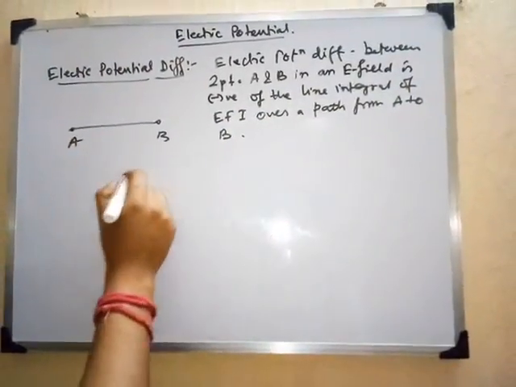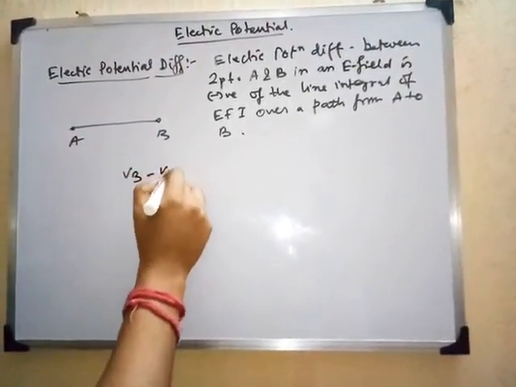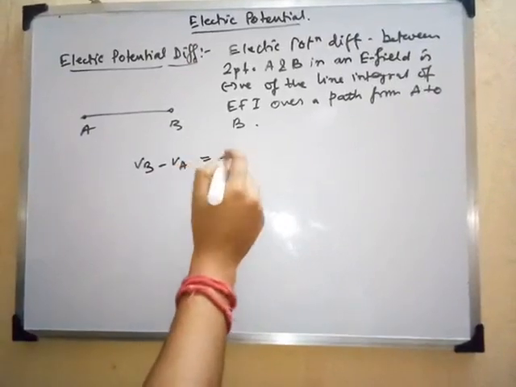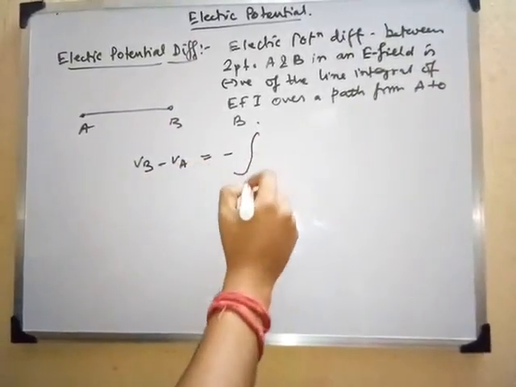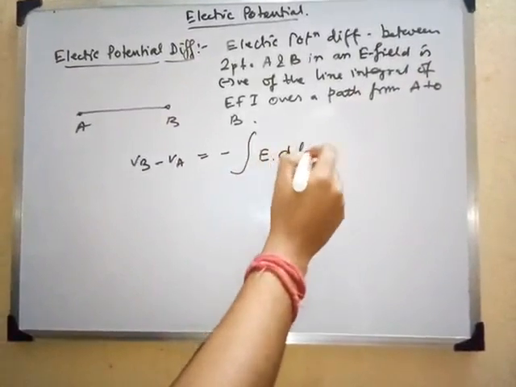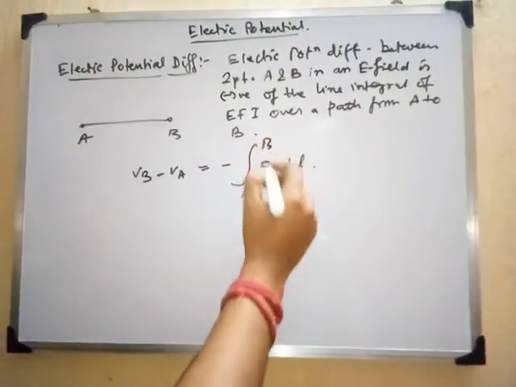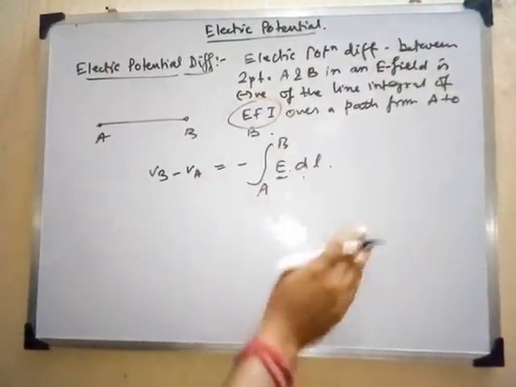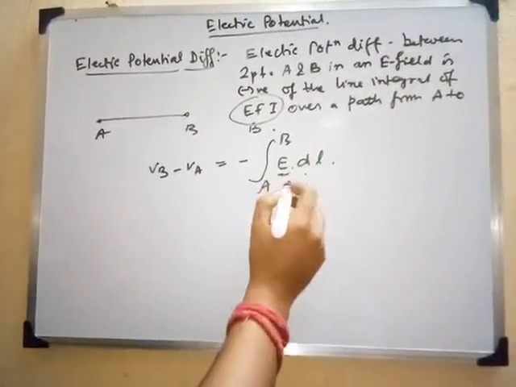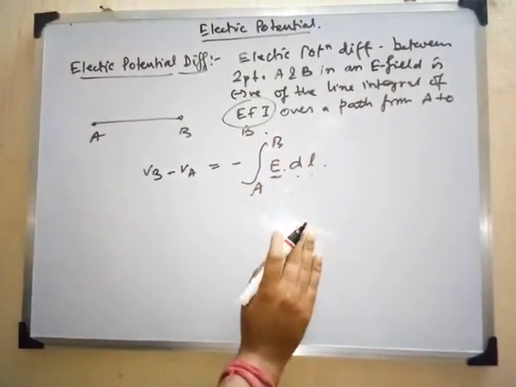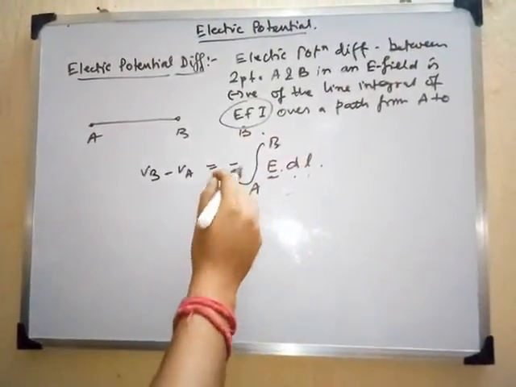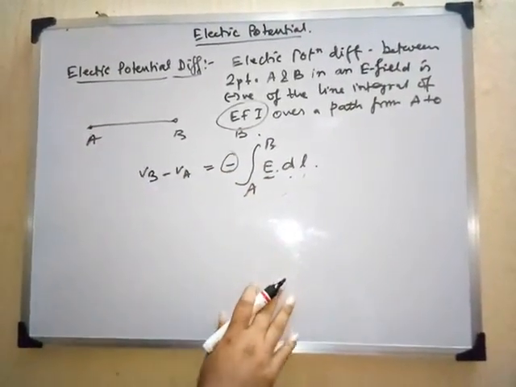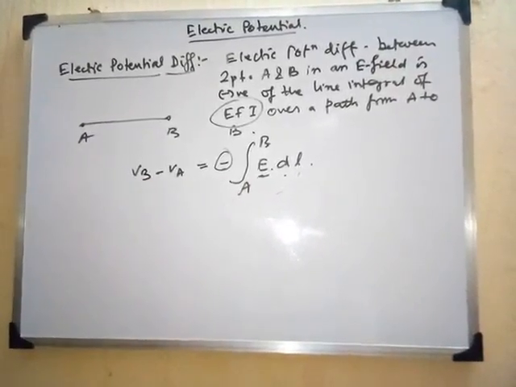We can write that VB minus VA, that is the potential at the point B minus the potential at the point A, will be defined as per our definition as the negative of the line integral of E·dl between point A to B. Now E is the electric field intensity, which we are talking about, and throughout the line A to B, by this expression, we can calculate the potential difference. And this negative sign, as I already discussed, is because it is acting in the reverse direction, or the direction opposite to that of the field, right?